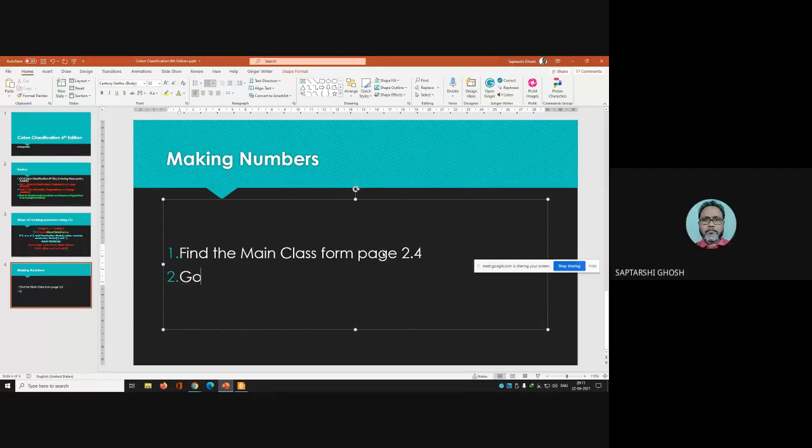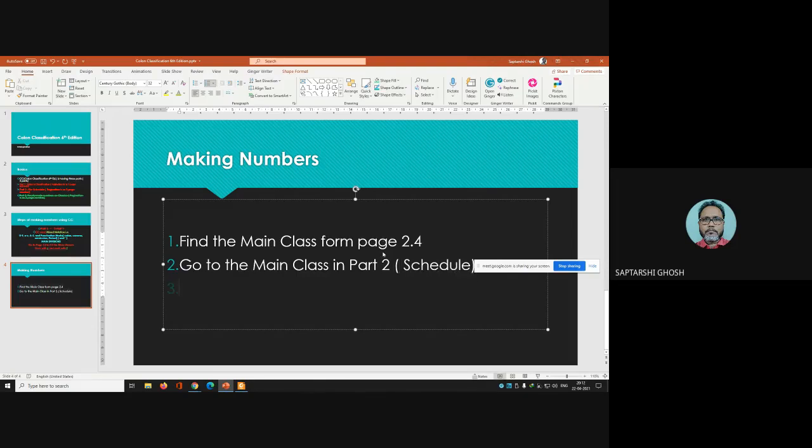Now go to the main class in part 2, that is the schedule. Check the facet formula given in the chapter.